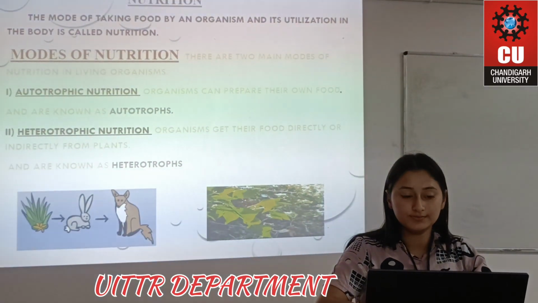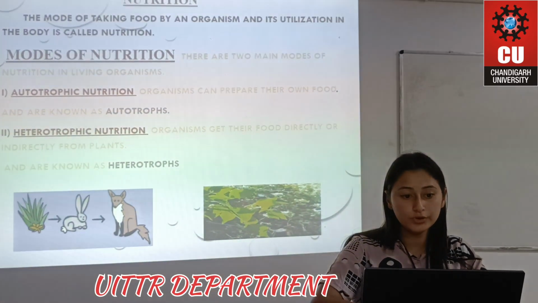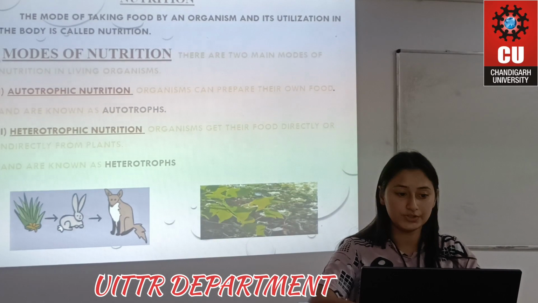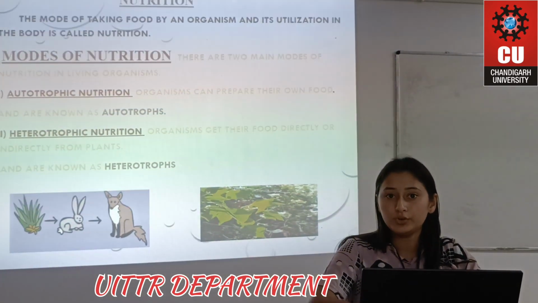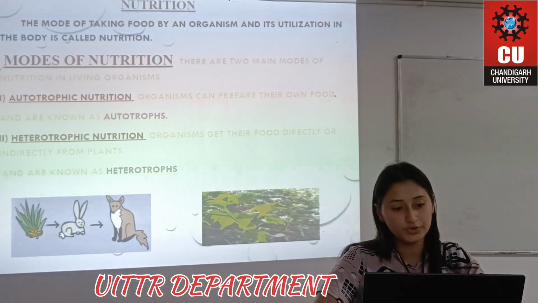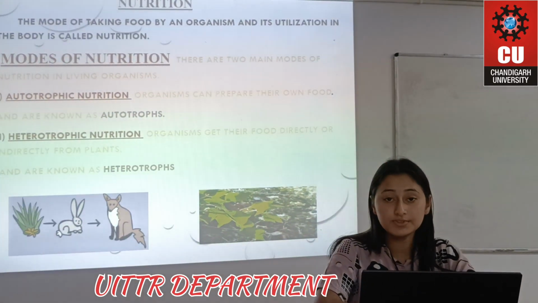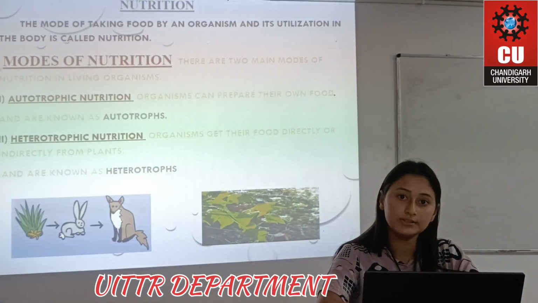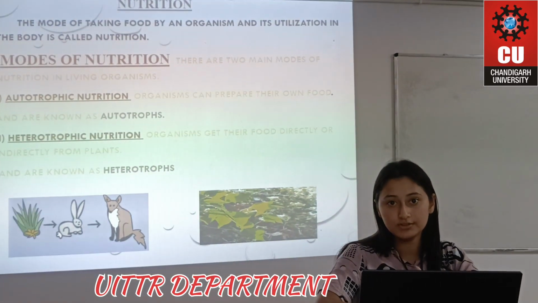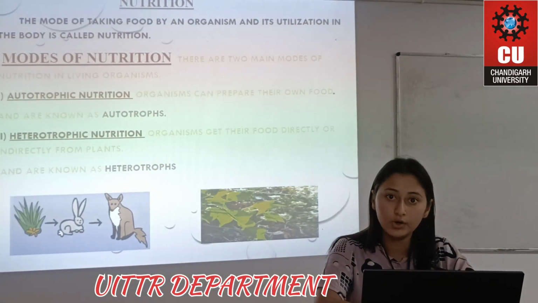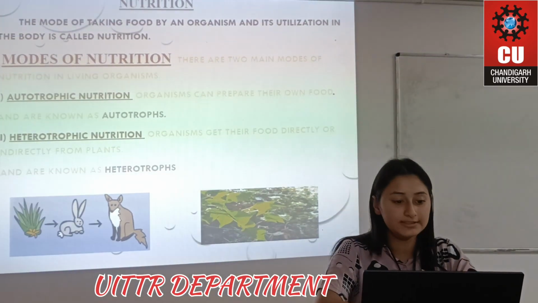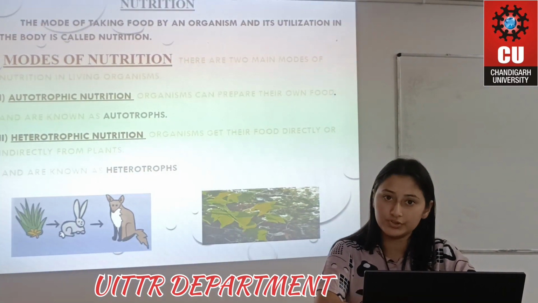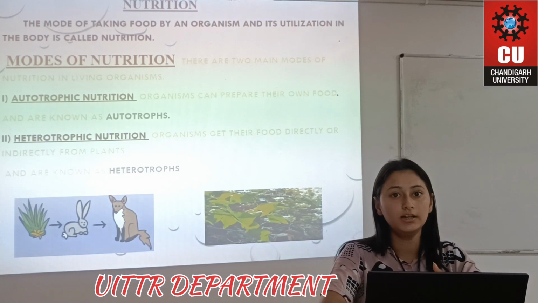So the mode of taking food by an organism and its utilization in the body is called nutrition. There are two modes of nutrition: autotrophic mode of nutrition and heterotrophic mode of nutrition. In autotrophic mode of nutrition, organisms prepare their own food by the process of photosynthesis, and these organisms are known as phototrophs. In heterotrophic mode of nutrition, organisms depend on other plants or other organisms for their food. For example, in autotrophic nutrition, the example is plants, and in heterotrophic mode of nutrition, for example, human beings and other organisms.